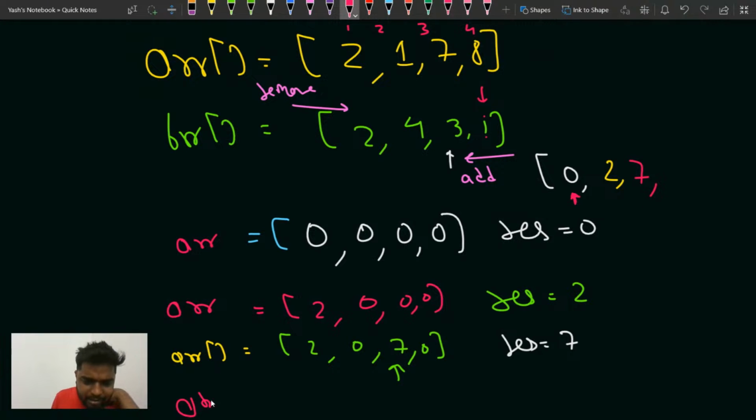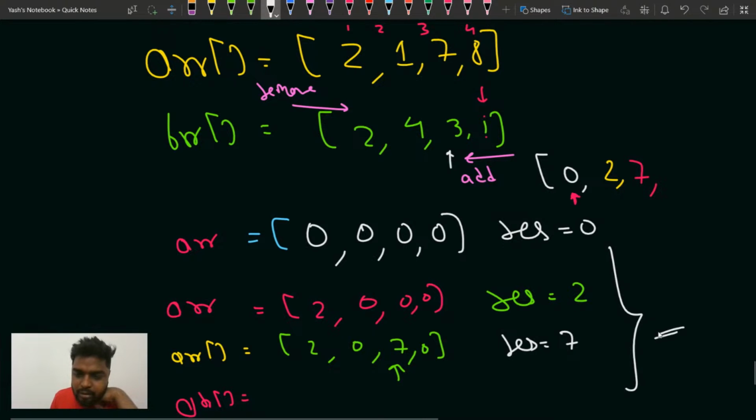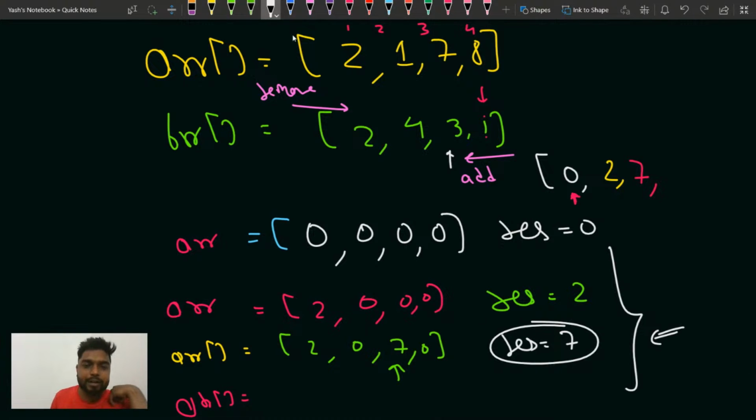After that, how you update your result every time is the main thing, how your result gets manipulated based on the insertions, based on the update. So now at the last, you will have 2, then you will have 0, then you'll have 7, and then you will have the next element.